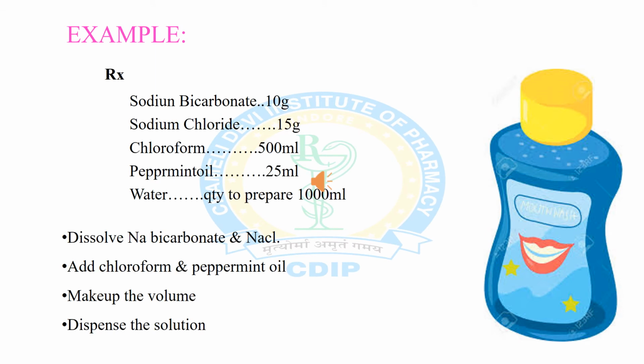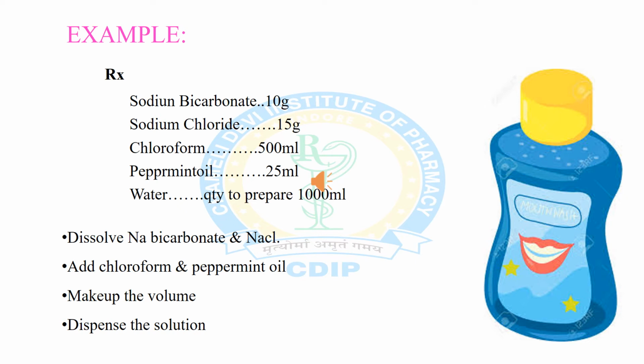Now the example of mouthwash formulation, that is sodium bicarbonate mouthwash. The ingredients in this formulation are: sodium bicarbonate 10 grams, sodium chloride 15 grams, chloroform 500 ml, peppermint oil 25 ml, and water quantity sufficient up to 1000 ml.